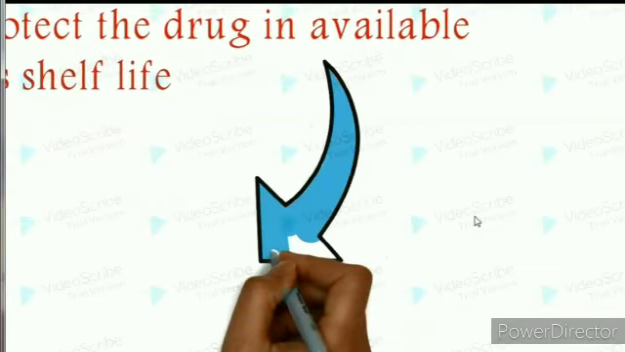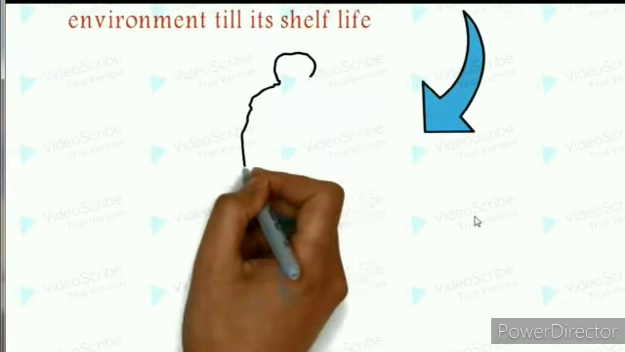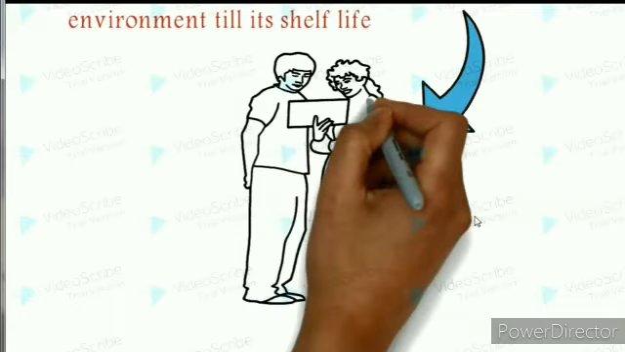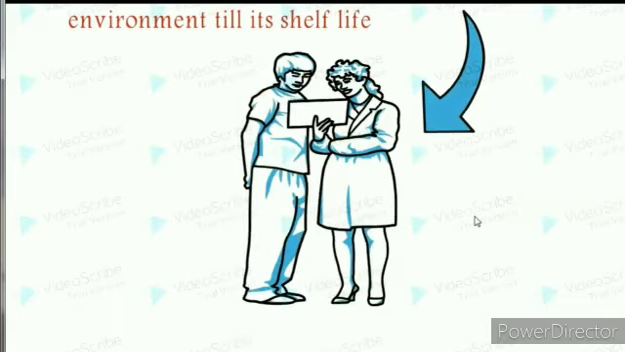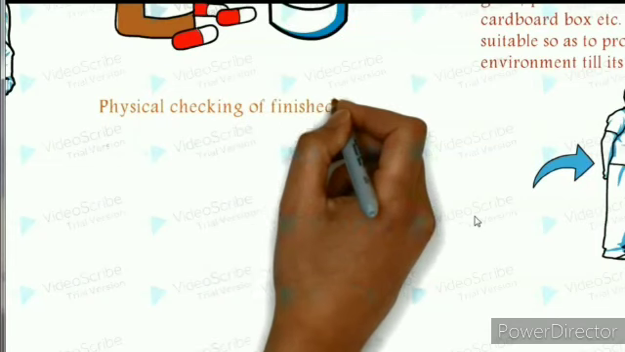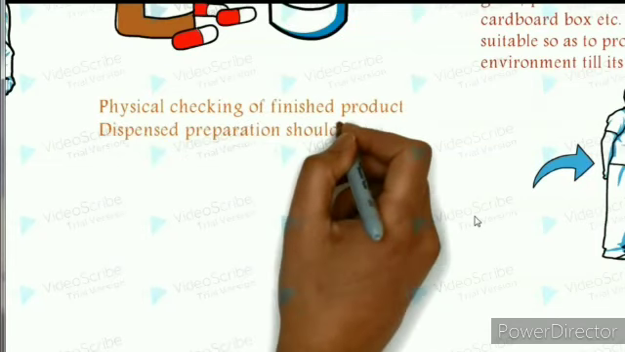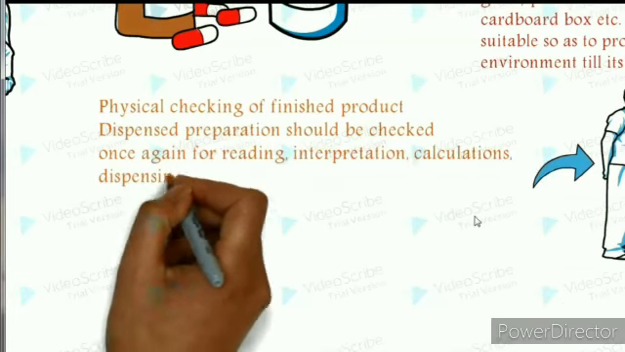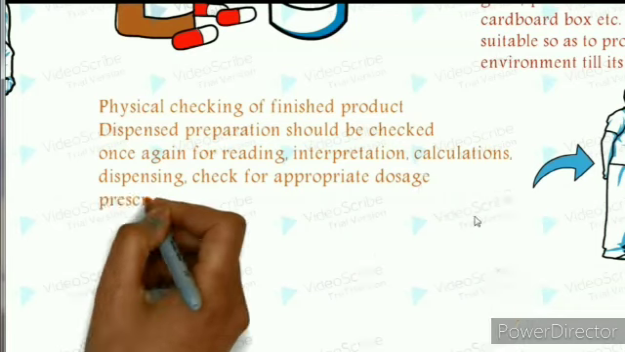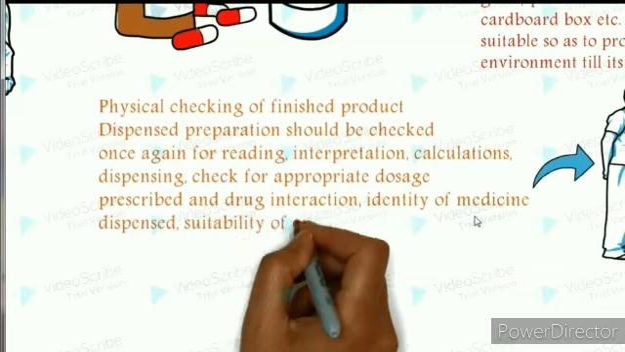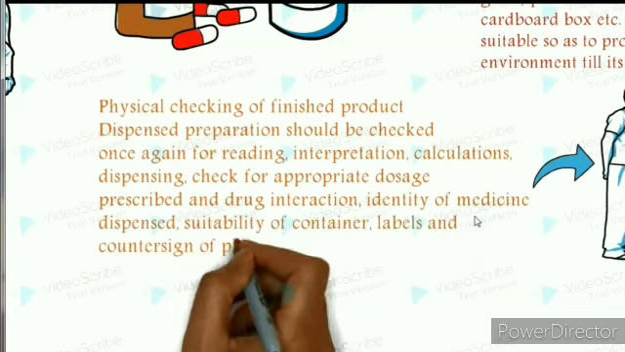Next, after the packaging and labeling, the final checking of the medicament will be done. The physical checking of the finished product: the dispensed preparation should be checked once again for the reading, interpretation, calculation, dispensing, check for the appropriate dosage form, prescribed and drug interaction, identity of the medicine dispensed, suitability of container, label and counter signature of the pharmacist.